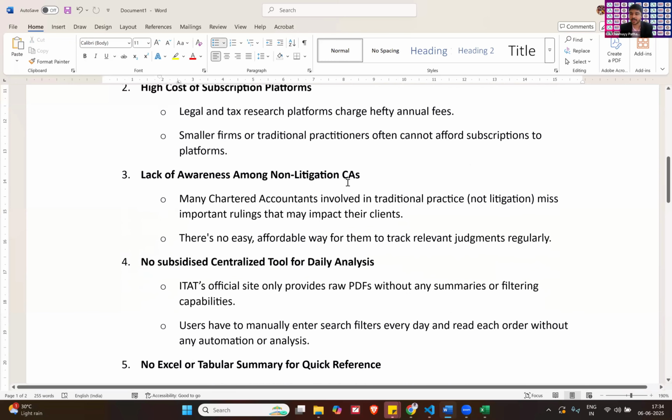The third one is that those chartered accountants who are not into litigation have a limited knowledge base, restricted to the circulars, or we would say to the Act. It is not going beyond what the decisions are with the IT. So this will tackle that issue as well. Then our ICAI does not have any subsidized tool for the daily analysis of these case laws, so this issue will also get addressed.